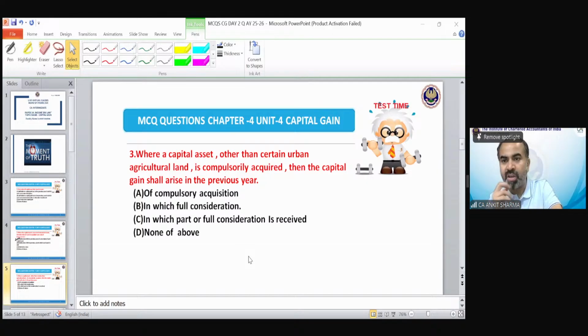Omea is saying C, Almas is saying C, Rajveer is saying B. I don't know why. Mohammad Farhan is saying C. Mrs. Shalini is saying C. The correct answer is C.